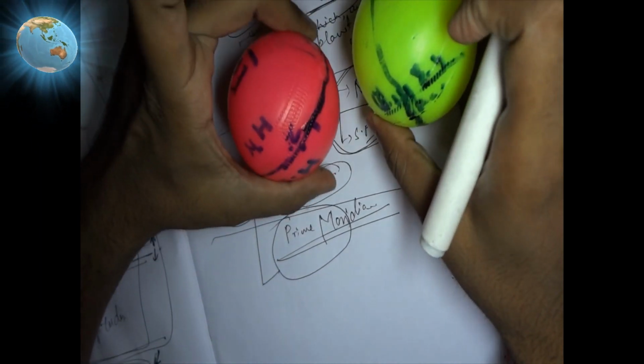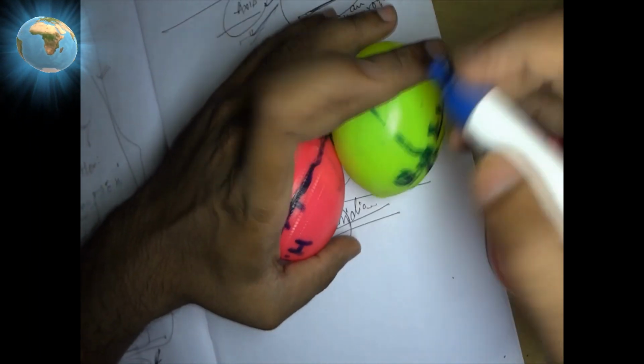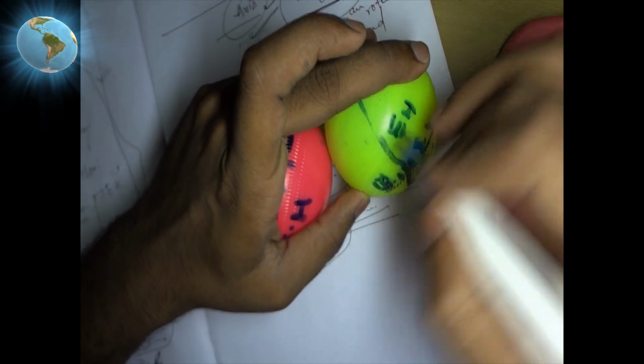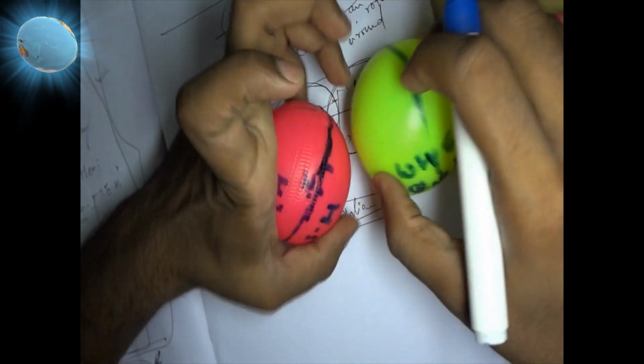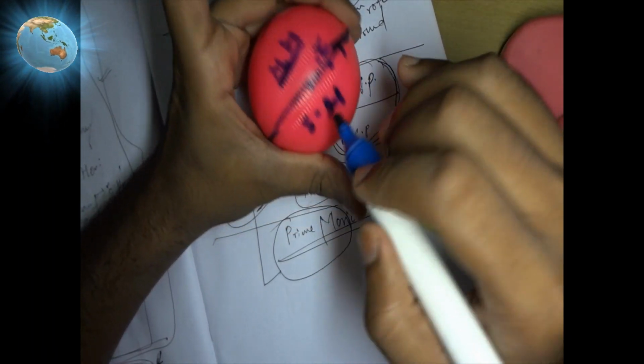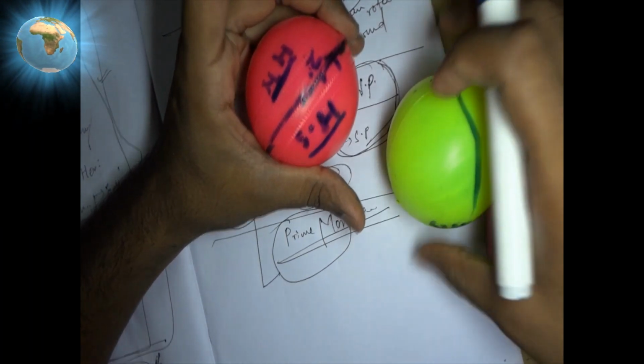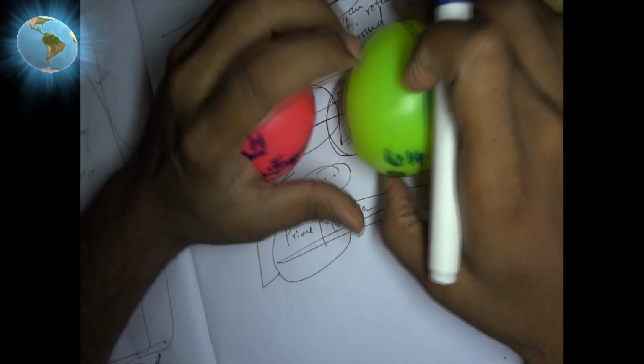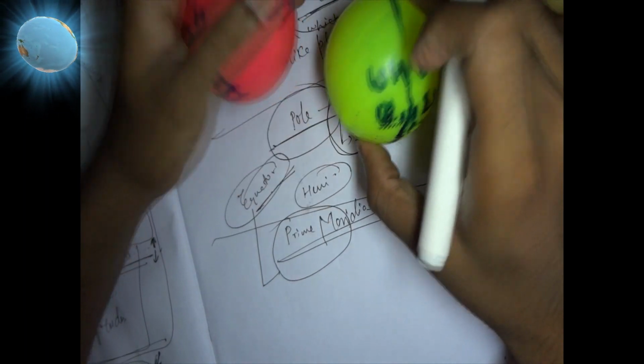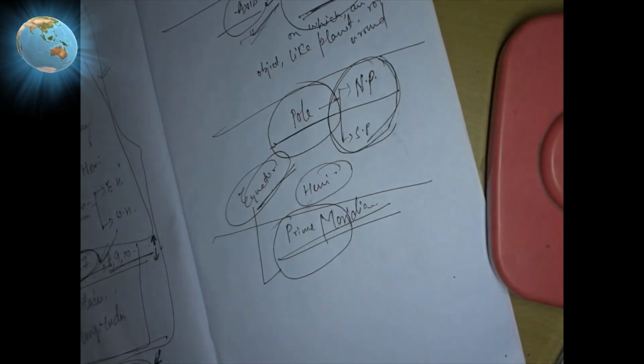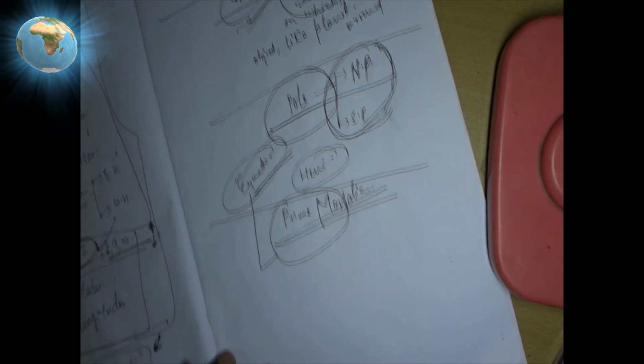Got everyone these two hemispheres? Understood? This one is the eastern hemisphere, this one is the western hemisphere, this one is the northern hemisphere, and this one is the southern hemisphere. Understood what is the equator, what is the prime meridian, what are the hemispheres? Okay, now I'll be covering two different topics.